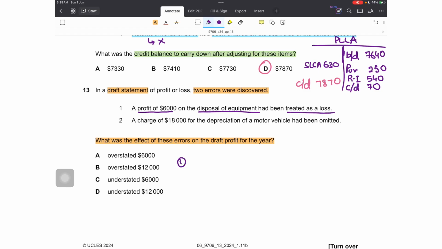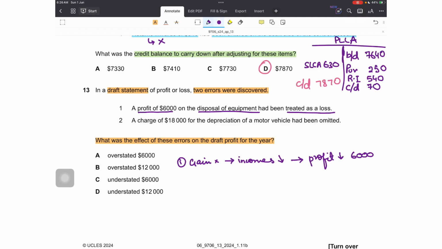a loss. Why? If this error has been made, there was a profit, but that gain wasn't recorded in other incomes. It should have been recorded in other incomes, but by not doing that, I understated my incomes. And if my incomes are understated, I know that my profit will also be understated by 6,000.